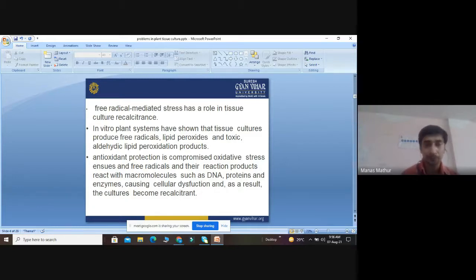So what we have to do is, sometimes we add vitamin C to the medium. We all know that vitamin C is called ascorbic acid. It has very good antioxidant activity. So it will inhibit the formation of free radical compounds like lipid peroxides and toxic aldehydes. As a result, there is proper functioning of macromolecules like DNA, protein and enzymes, so there will be normal endosperm germination, normal plant germination in the tissue culture media. So we can overcome this problem with the use of certain antioxidants like vitamin C and vitamin E, which help to inhibit the toxic effects of free radicals.